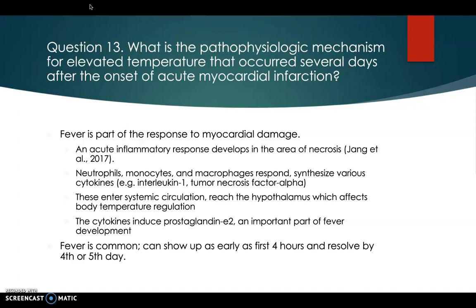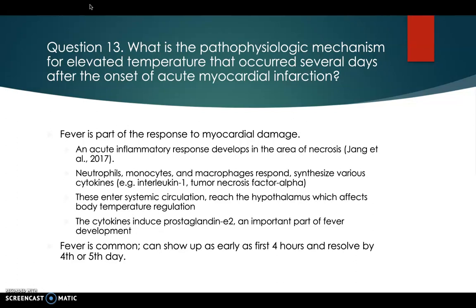Question 13. What is the pathophysiologic mechanism for elevated temperature that occurred several days after the onset of acute myocardial infarction? Fever is part of the response to myocardial damage. There's an acute inflammatory process that develops in the area of necrosis. Neutrophils, monocytes, and macrophages respond and synthesize various cytokines like interleukin and tumor necrosis factor.